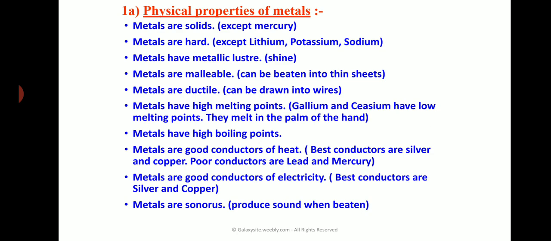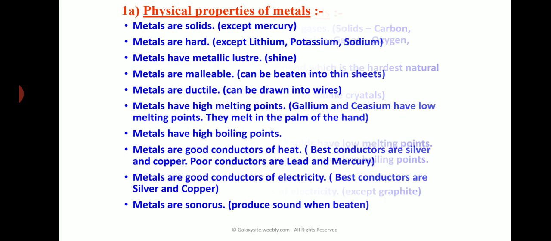And the last one: metals are sonorous. That means they produce a sound when beaten. When you drop an iron nail, it makes a sound, right? That property is called sonorous. So these are the physical properties of metals.